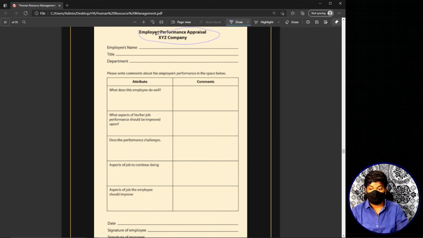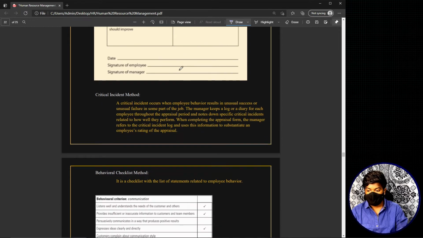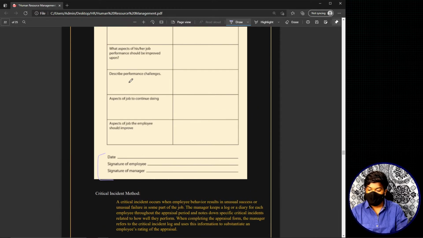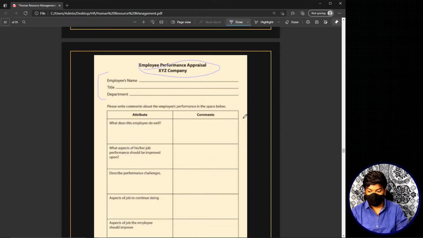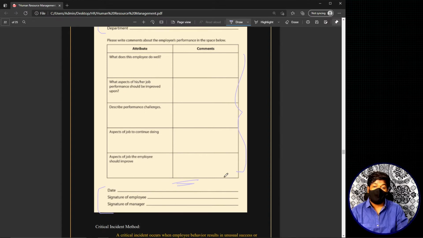I told you some things are common for each and every performance appraisal method. You'll have the basic headings, the employee's details, the employer's details, and all these things. Here the comment section is not mentioned, because here you will have the comment section for each and every personality trait. Also, most organizations include a comment section here as well, because there may be certain other comments that you want to give, but you don't have any place.